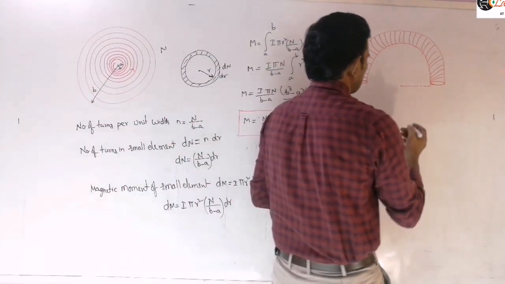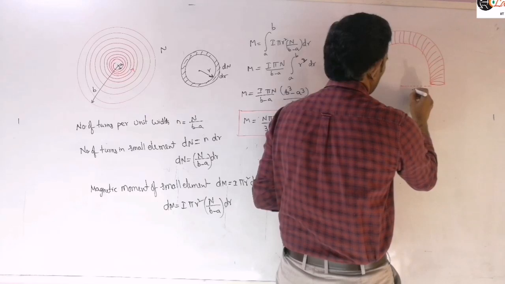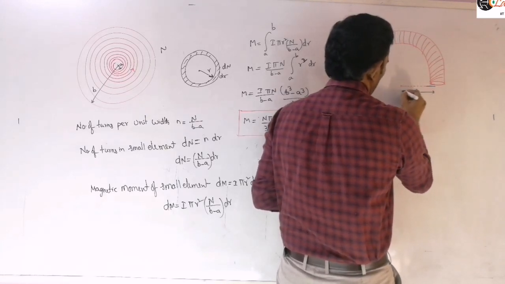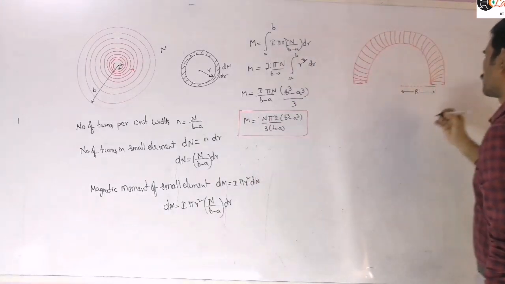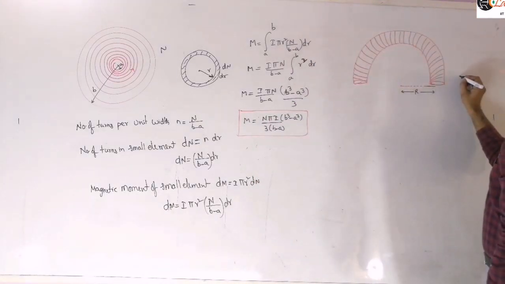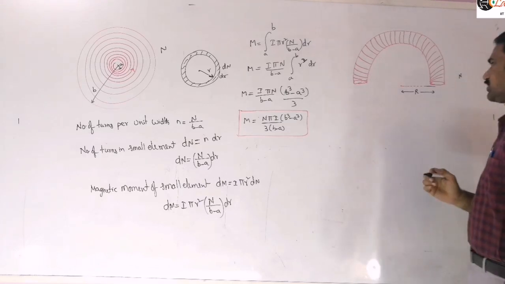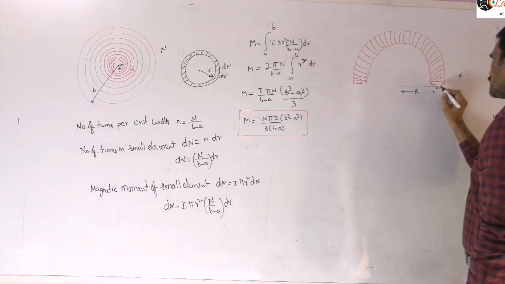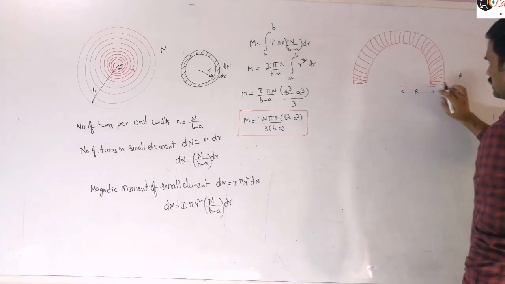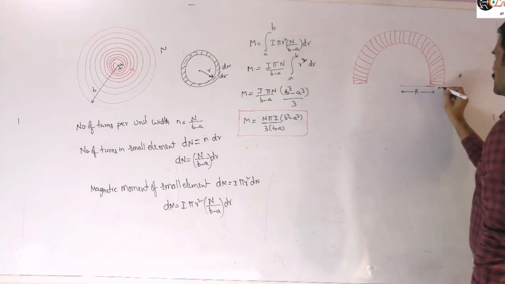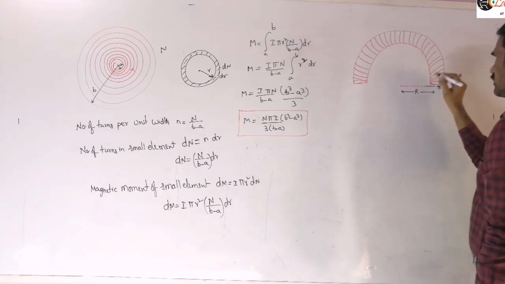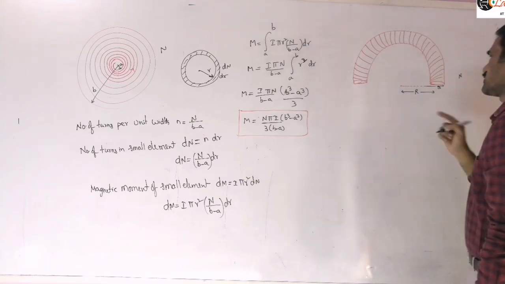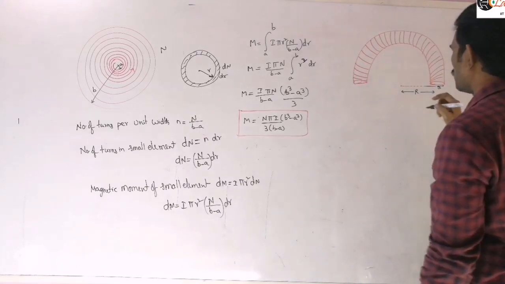This is a radius A, let us consider here. This is radius R, the main radius is R. And again let us consider the total number of turns, say n. Suppose A is the radius of this tube here. For the tube, the cross-section radius is A, and the semicircle radius is R we are taking here, and n number of turns are there.